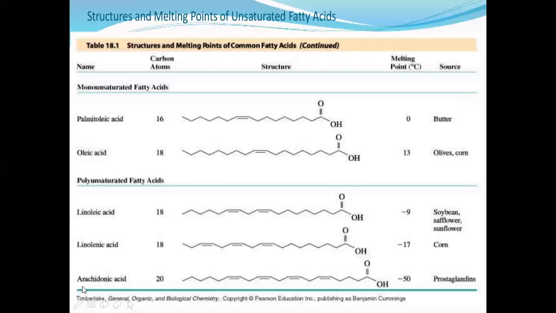And next is arachidonic acid. Arachidonic acid has a 20 carbon hydrocarbon chain, and we can see four double bonds are present, and the melting point is -50. So if you see here, as the extent of polyunsaturation increases, or the double bonds increase, the melting point goes down.